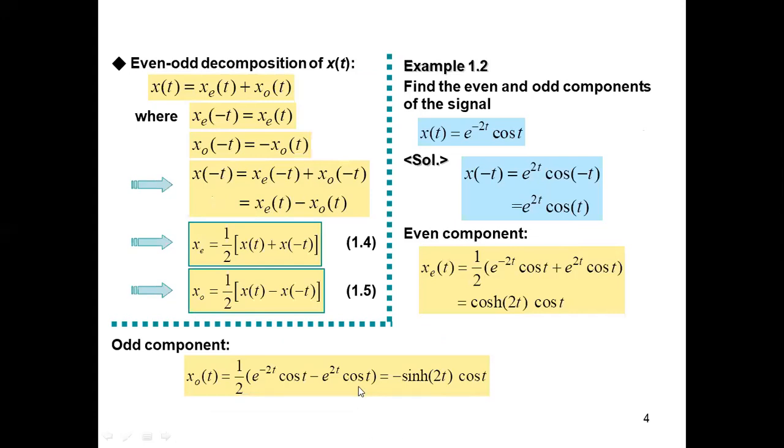How are we going to do it? So here is a formula. Every signal is supposed to be composed of its even component and odd component, and it can be derived. You can see there's a small derivation. Just go through it, and at the end we get this. If I want the even component, I take half of x of t plus x of minus t. And if I want the odd component, I take half of x of t minus x of minus t. That is the rule.